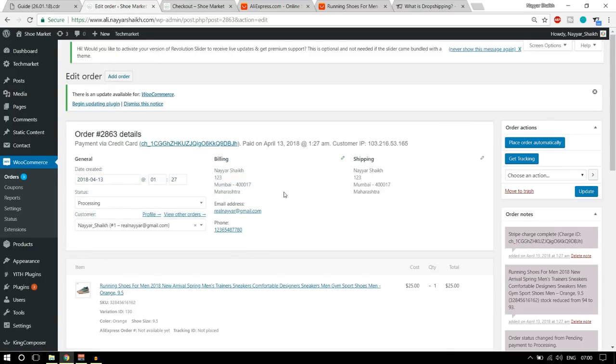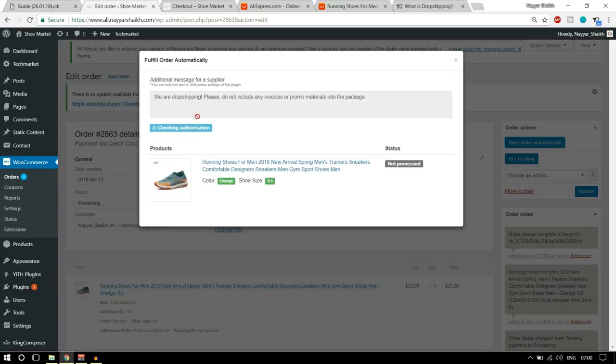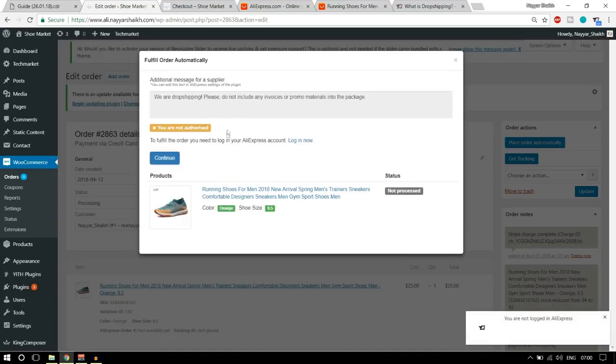Now we have to place this order on AliExpress, and we have to request that website to ship this product to whatever address this person is telling us. For example, this person is telling us to ship this product to Mumbai. So we don't have to do anything manually, as I said earlier. There is a button over here. As you can see, it says place order automatically. You just have to click on this button. Now as you can see, everything is getting automatic.